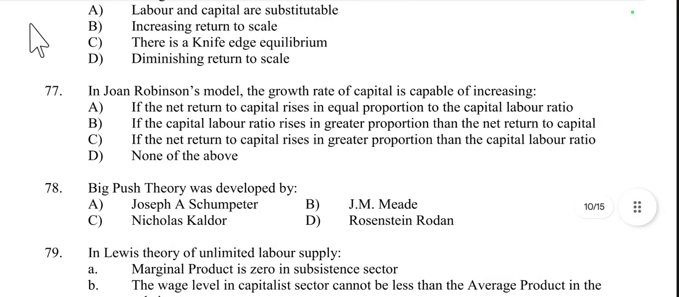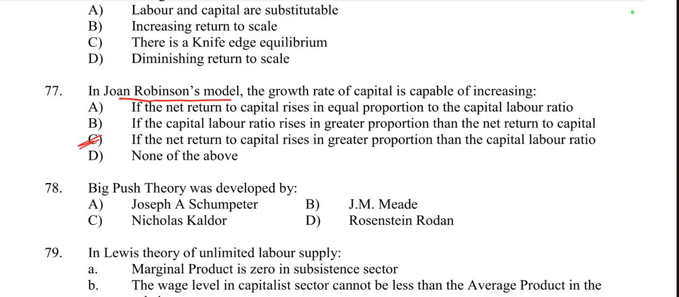Then question number 77. In Joan Robinson's model, the growth rate of capital is capable of increasing what? If the net return on capital rises in equal proportion to the capital labor ratio, or if the capital labor ratio rises in greater proportion than the net return on capital, or if the net return on capital rises in greater proportion than the capital labor ratio. Yes, this is the right option according to Joan Robinson's model.